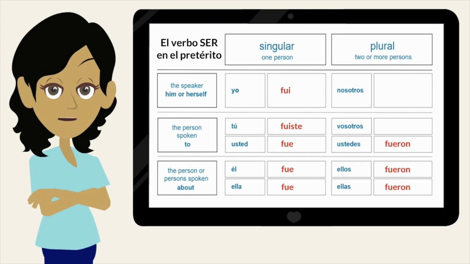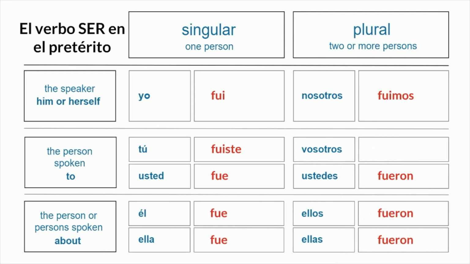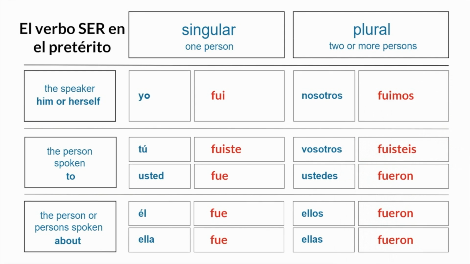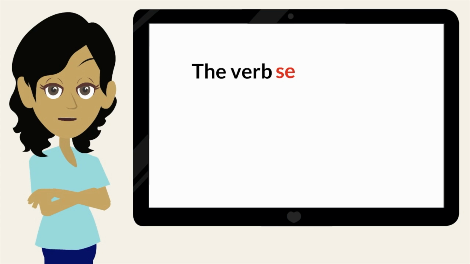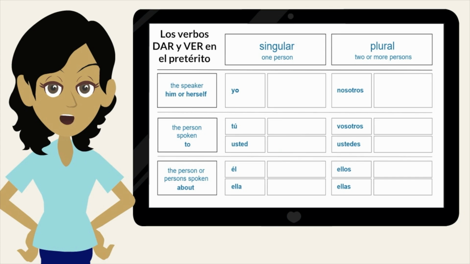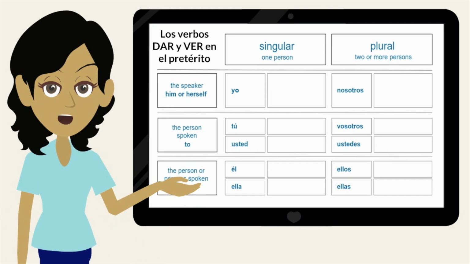Next, I will help you write the remaining forms for ser on your chart. Nosotros fuimos. Vosotros fuisteis. Notice the verb ser has the same forms in the preterite as the verb ir. Let's work with dar and ver. Listen to the conversation and write the forms you hear in your chart.